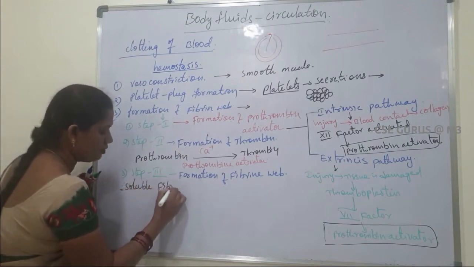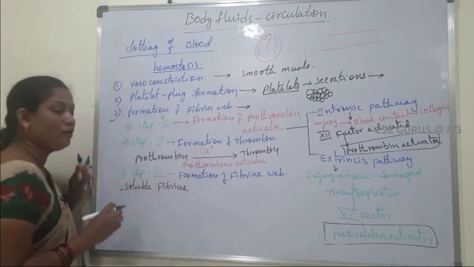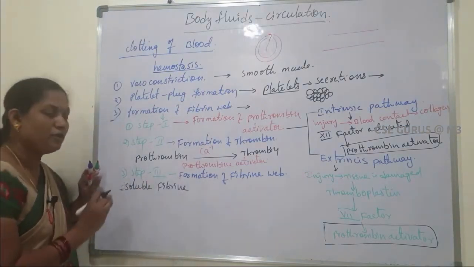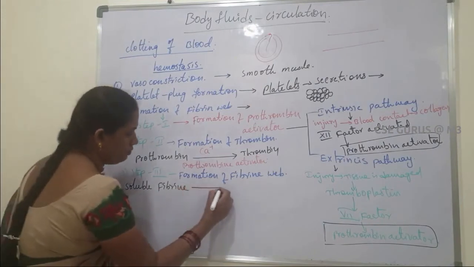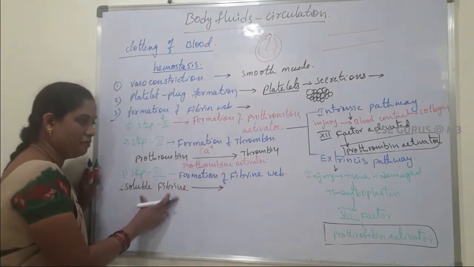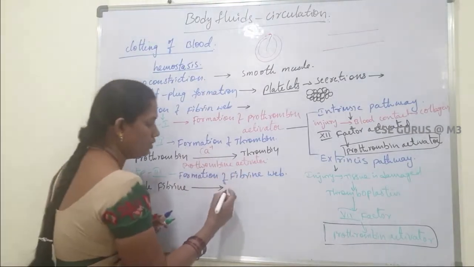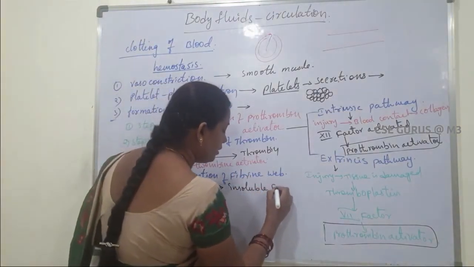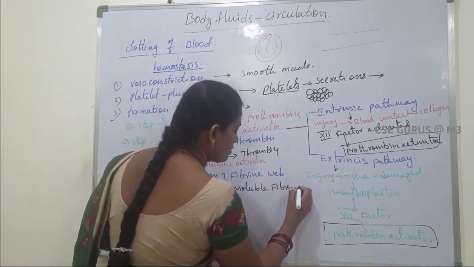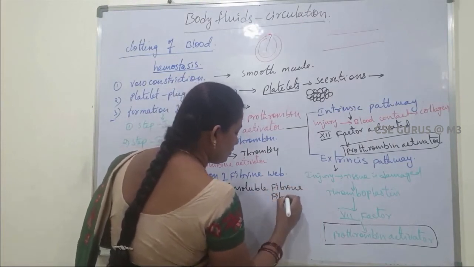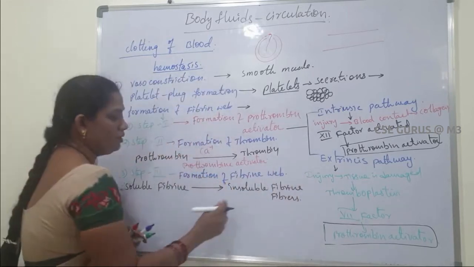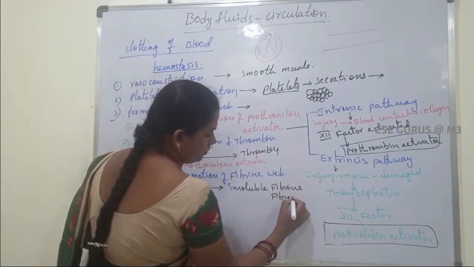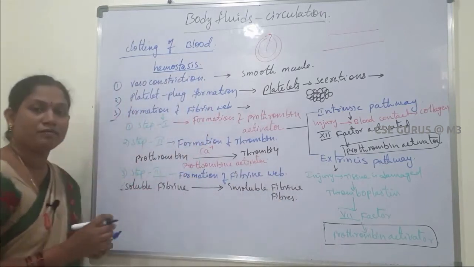Generally, in the normal condition, fibrin is soluble in our blood plasma. So this soluble fibrin is converted into insoluble fibrin fibers. Okay, so insoluble fibrin fibers.